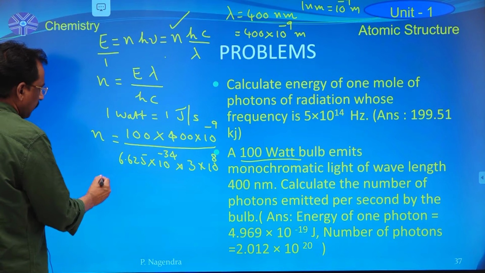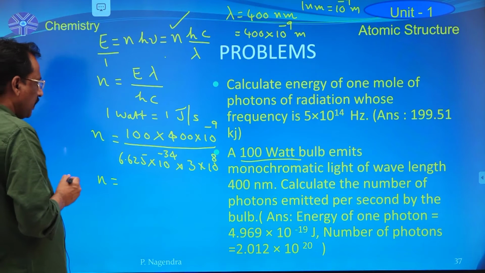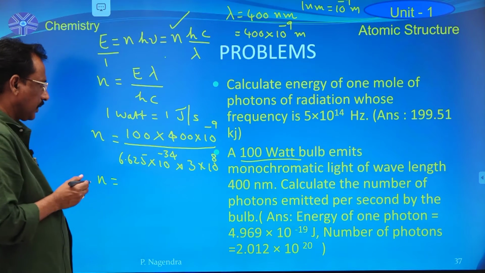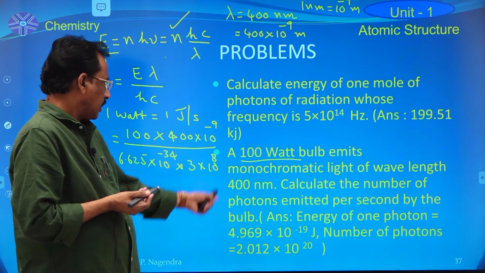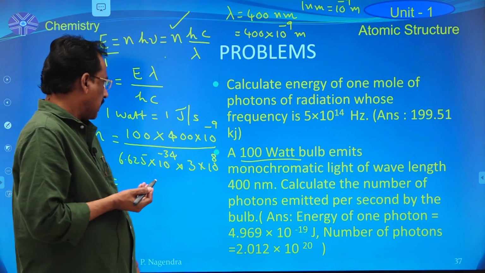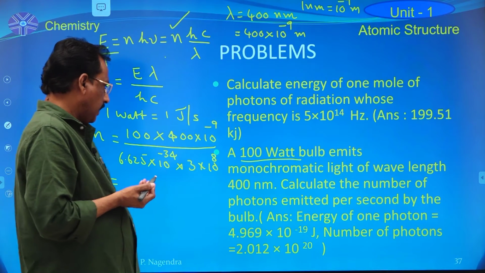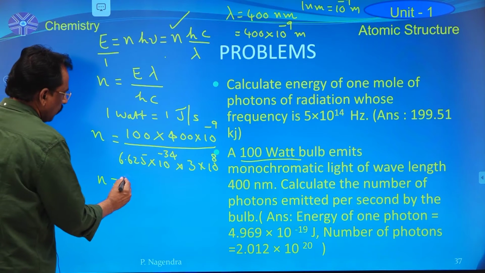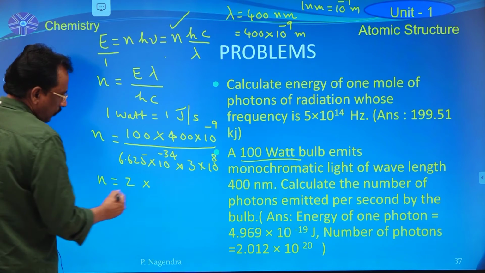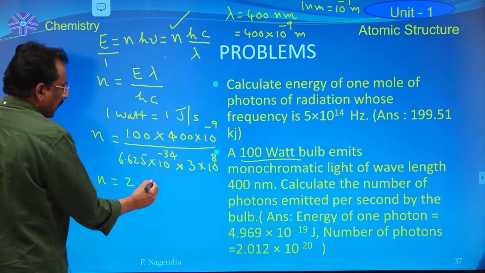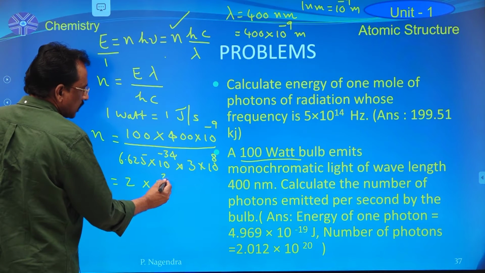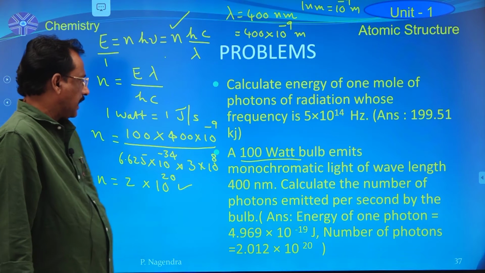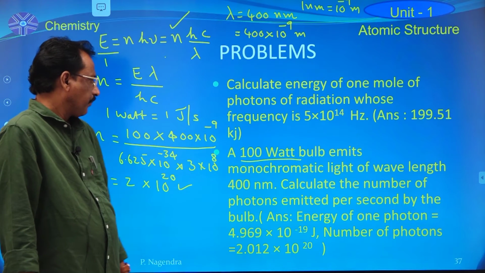Now the number of photons emitted from this 100 watt bulb is approximately equal to 2 into 10 power 20 photons. This many photons are present in the 100 watt bulb.